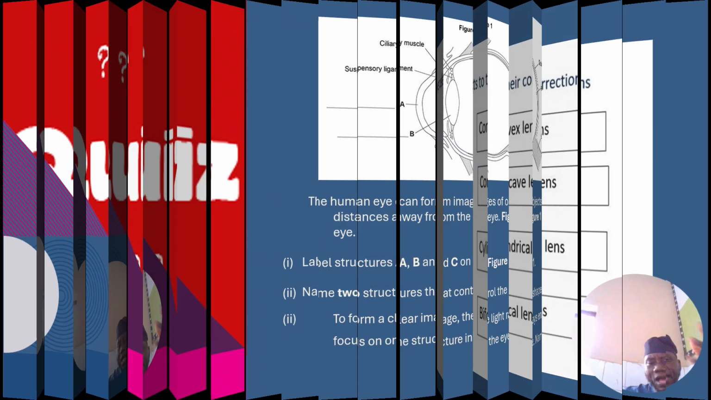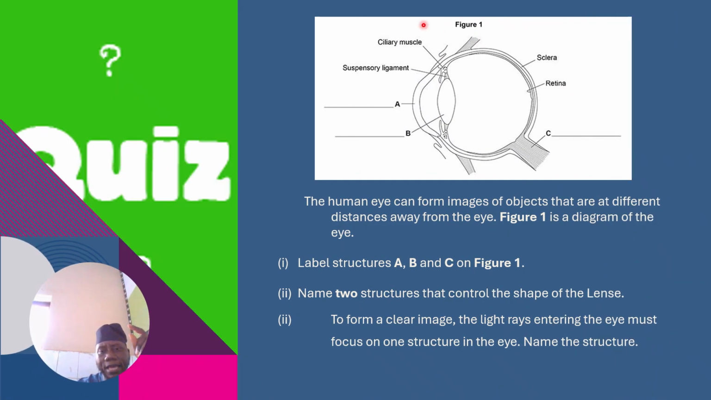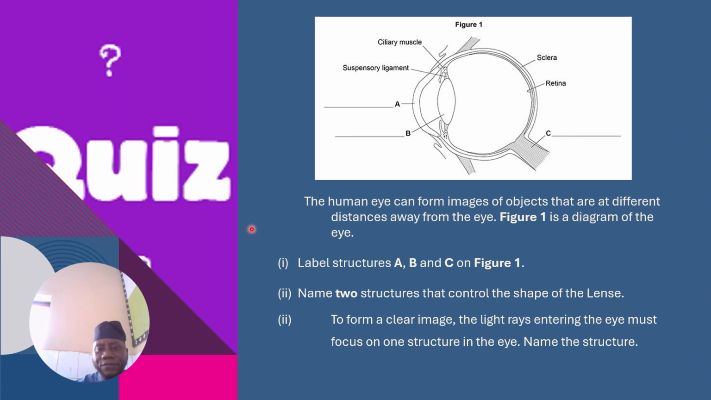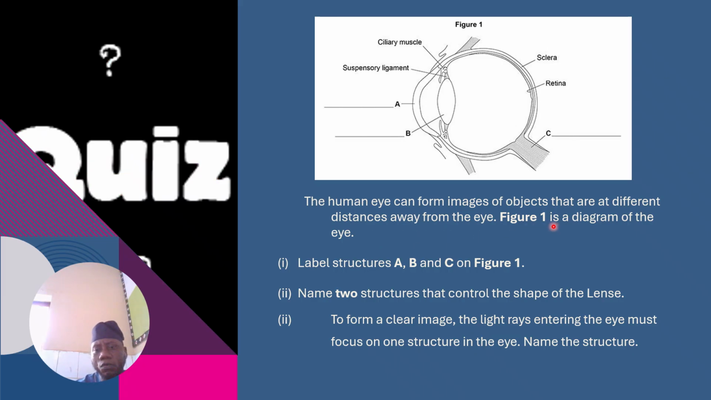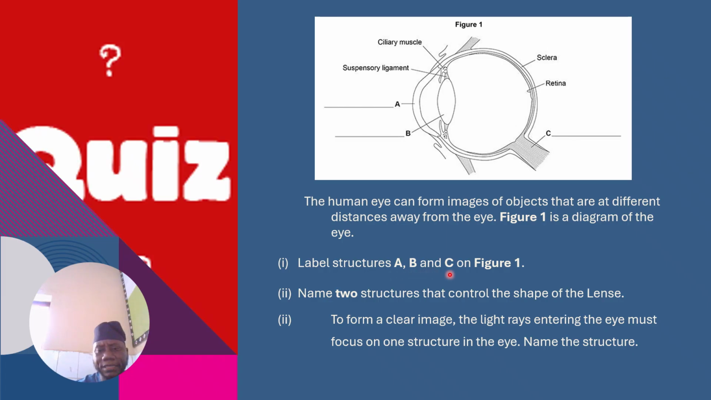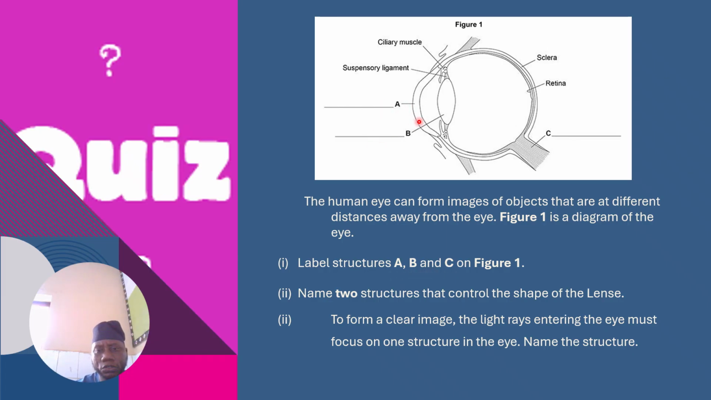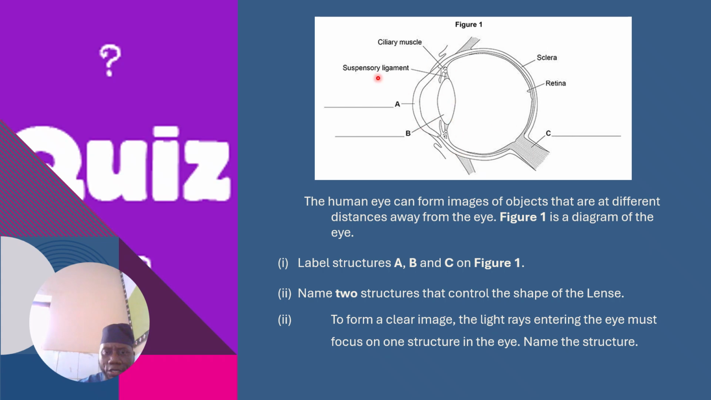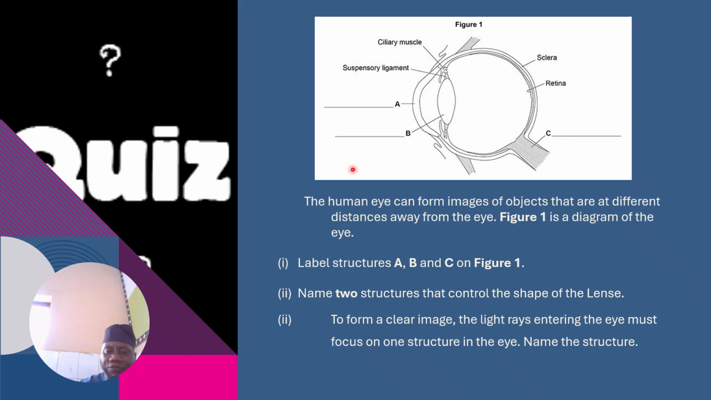And then we have a question on eyes. Look at that. The human eye can form images of objects that are at different distances away from the eyes. Figure 1 is a diagram of the eyes. Label structures A, B, and C. What is structure A? What is structure B? What is structure C? You have to label them. And then name 2 structures that control the shape of the lens. Which of these is the lens? And which structures control the shape? You have to study this diagram and find it out yourself.